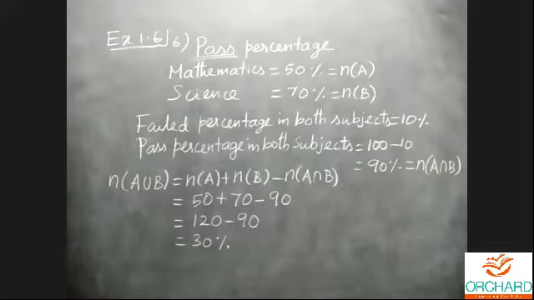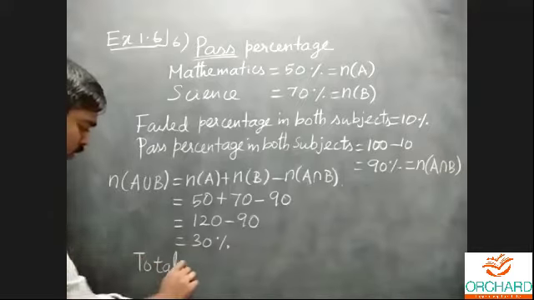In the next step, I want to identify the total number of students. Okay, better I'll directly write. Don't confuse yourself.